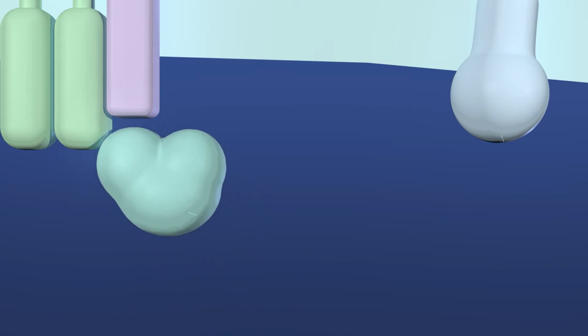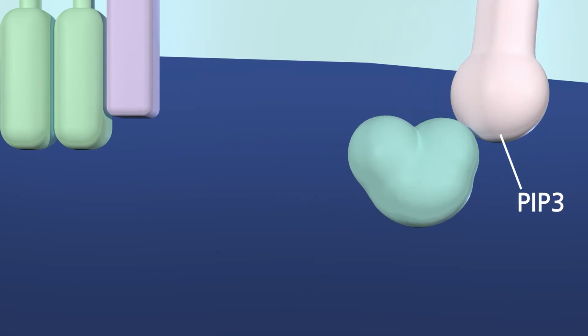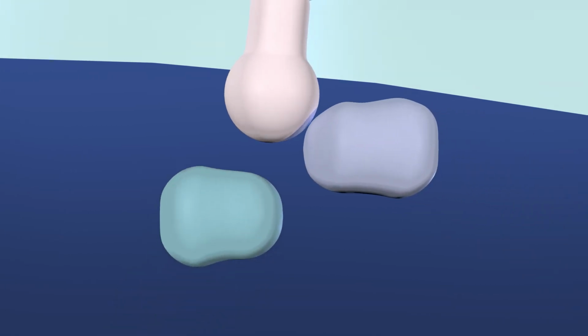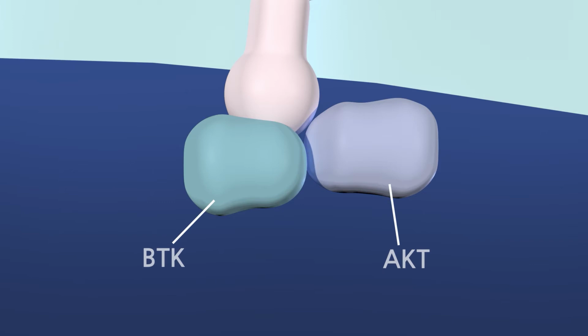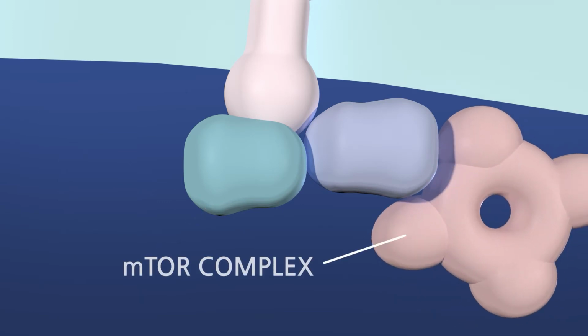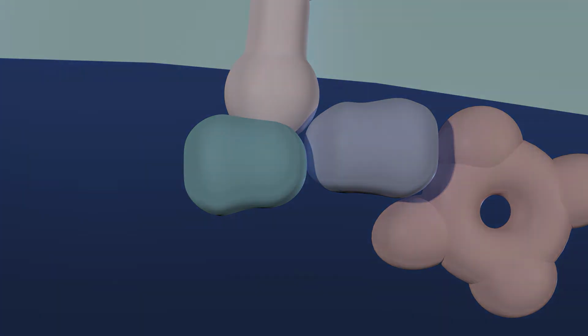They amplify BCR signaling, which subsequently initiates PI3K, a protein that converts PIP2 to PIP3. Phosphorylated PIP3 recruits AKT. AKT promotes cell proliferation and activates the mTOR complex, which leads to resistance toward apoptosis, or programmed cell death.